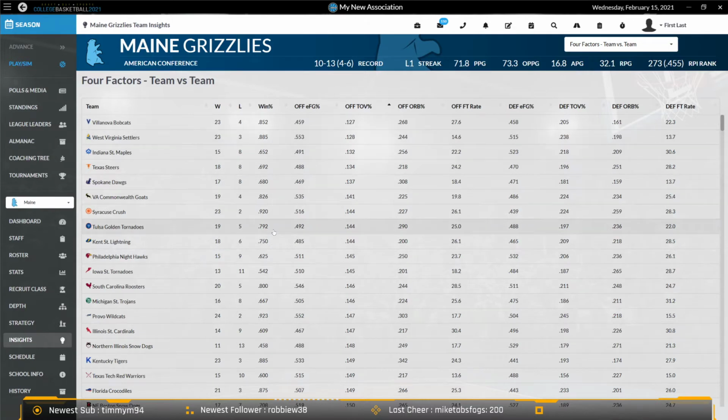So obviously Northern Illinois is a bit of an outlier there with a less than .500 record, even though they do a good job of taking care of the ball. But obviously, wins typically correlate with turnovers. So this screen, I think, is very, very useful in terms of evaluating where your team is against the entire league as a whole.